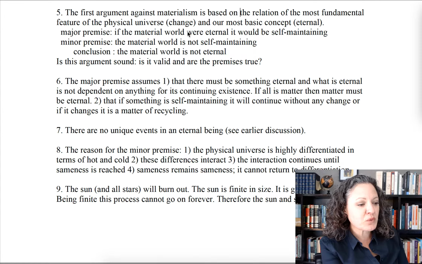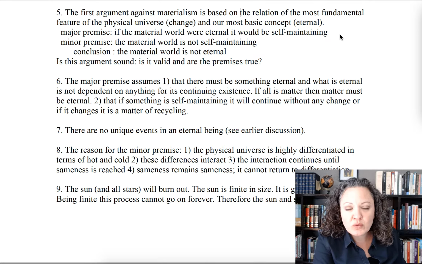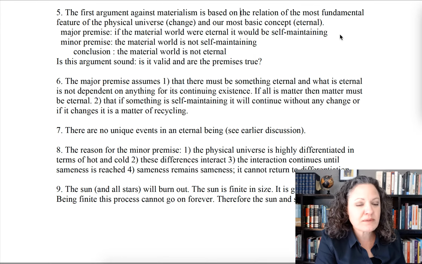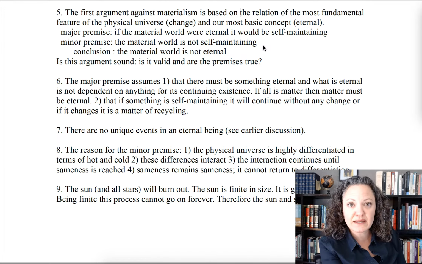If the material world were eternal, it would be self-maintaining. So this is an if-then. Anything that is eternal would be self-maintaining. That premise is not very controversial. But the minor premise is; look at the minor premise. The material world is not self-maintaining.